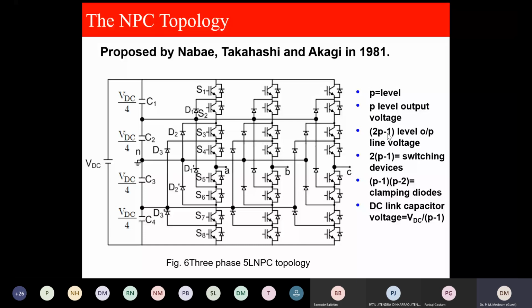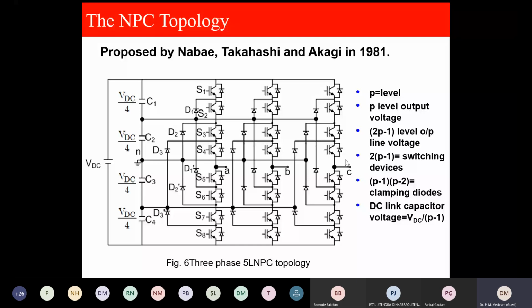So if I have a 3-level inverter, I will get a 5-level line-to-line voltage. That is the reason the 3-level topology has been continuously used, because in the output we get 5 levels line to line. This diagram is for the 5 level.